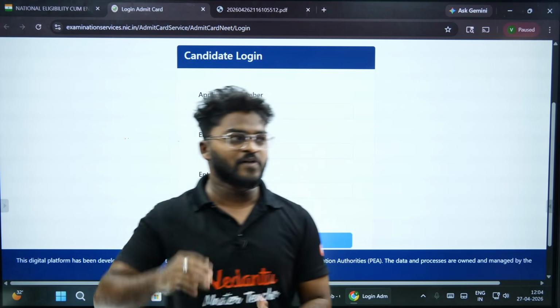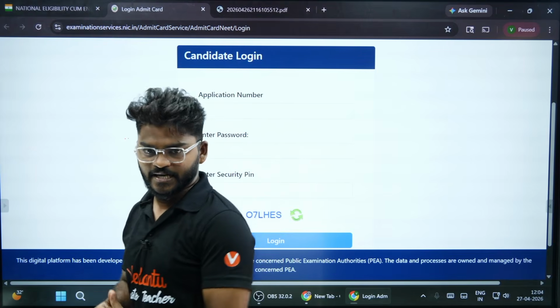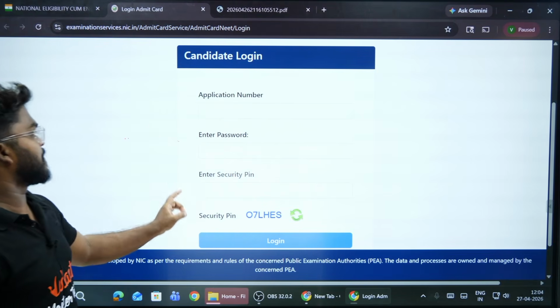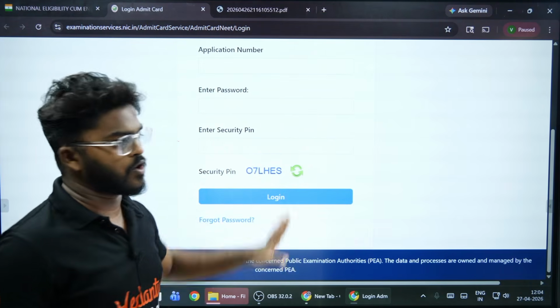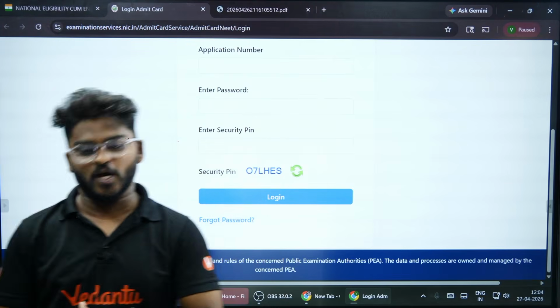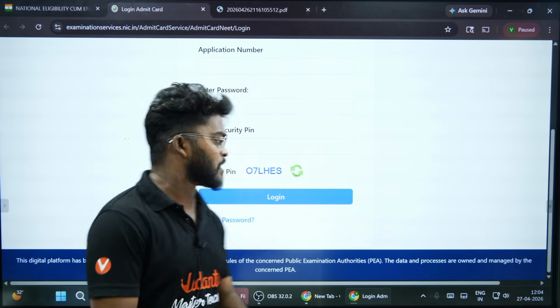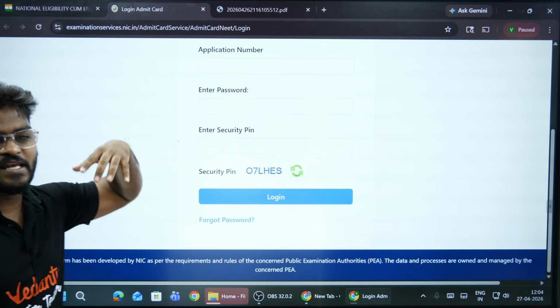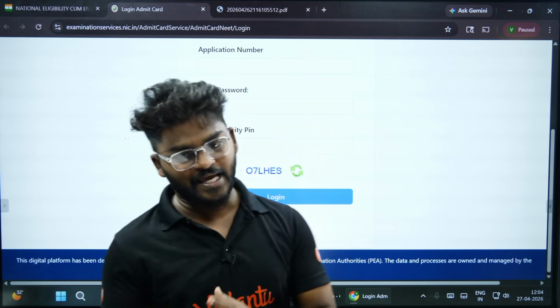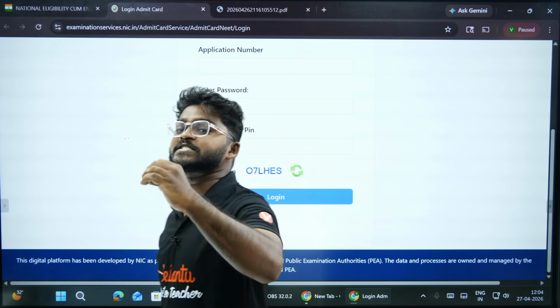When we applied for the NEET exam, we got an application number, and we entered a password also, and the security pin is below. Whenever you forget your password, just click on forgot password. You will get an OTP on the registered mobile number.